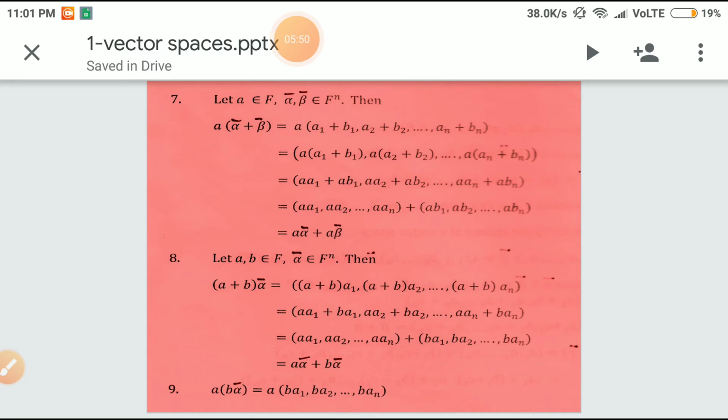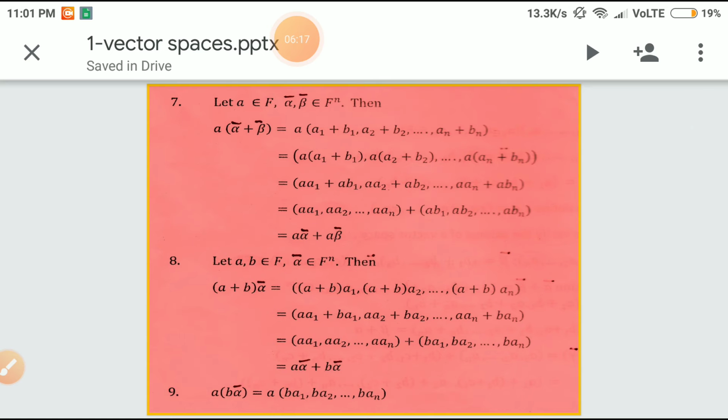Similarly, we can have two scalars and one vector. a and b belong to F, alpha bar belongs to F power n. Then we can define (a plus b) times alpha bar equal to (a plus b) times a1, (a plus b) times a2, and so on, (a plus b) times an. That can be written as a·a1 plus b·a1, similarly a·a2 plus b·a2, a·an plus b·an. That can be written as (a·a1, a·a2, and so on, a·an) plus (b·a1, b·a2, etc., b·an). That is equal to a times alpha bar plus b times alpha bar.